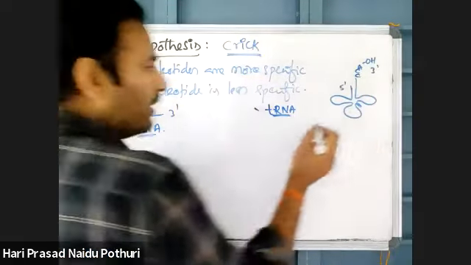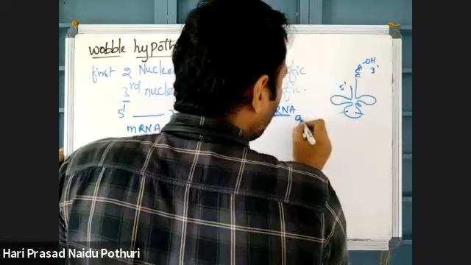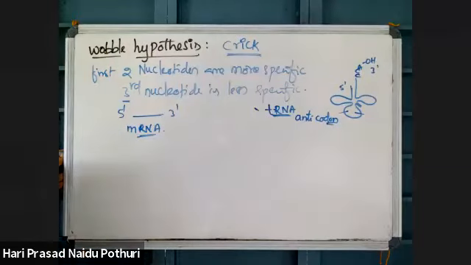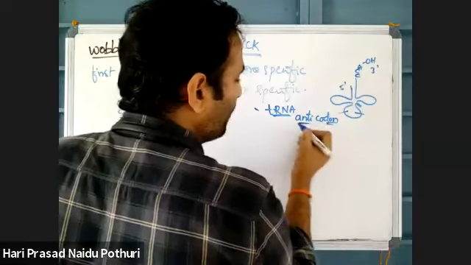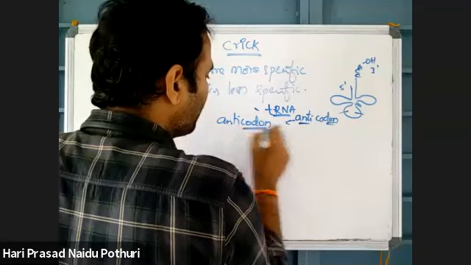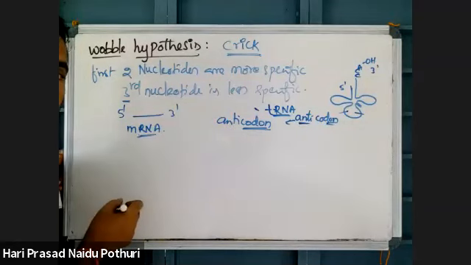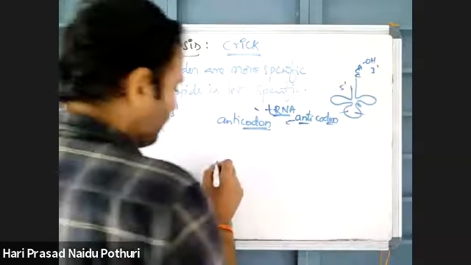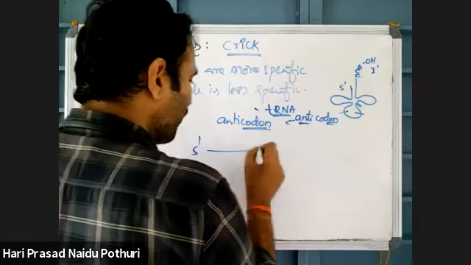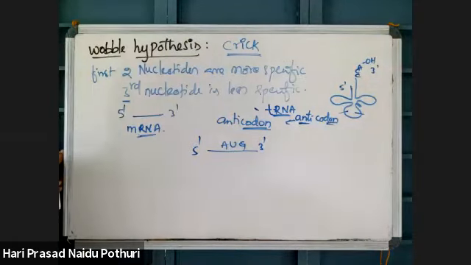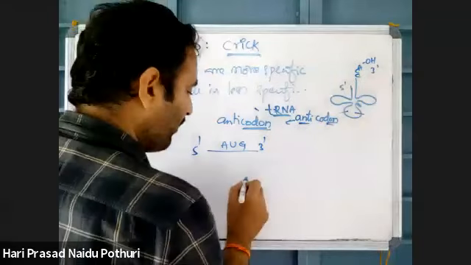Actually, in tRNA there is a loop called the anticodon loop. It is called the anticodon loop because it has a sequence called the anticodon sequence. This is the codon, and to this codon there is another anticodon. Anticodon means opposite. Suppose here mRNA has 5' to 3' AUG. That means tRNA will bind with this mRNA.